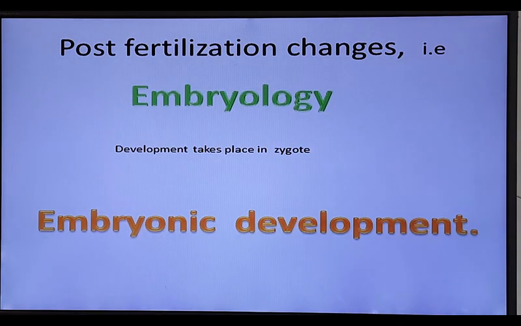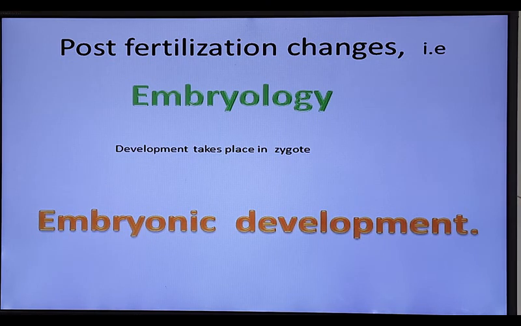Today we are going to discuss the concept of embryonic development. Embryonic development is also known as post-fertilization changes. These changes occur in the zygote, and this is called embryonic development. Embryonic development takes place in the uterus.